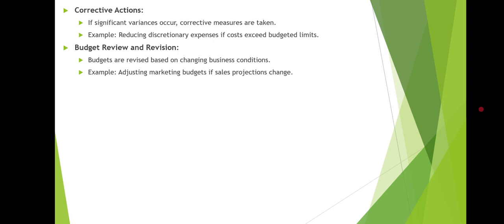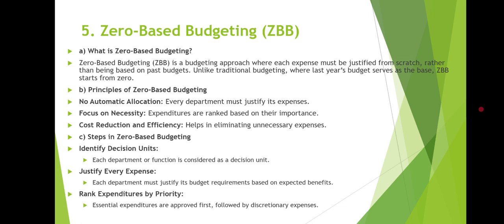If significant variance occurs, corrective measures are taken, for example, reducing discretionary expenses if cost exceeds the budget limit. Next, we have the budget review and revision. Budgets are revised based on changing business conditions, for example, adjusting the marketing budget if sales projections change. And the last topic, we have zero based budgeting.